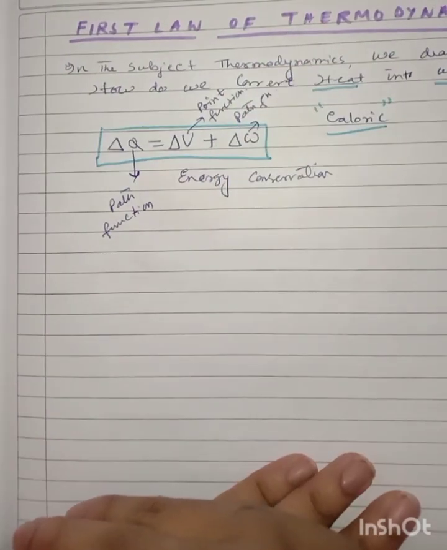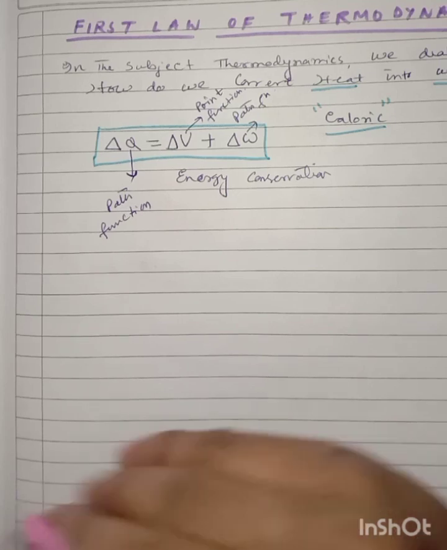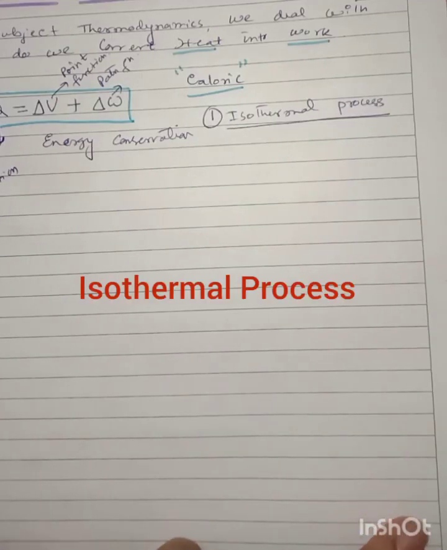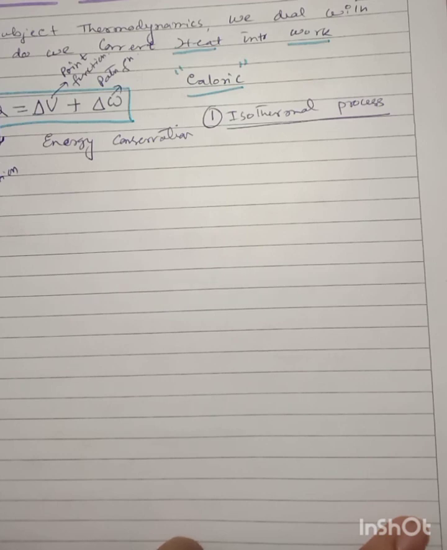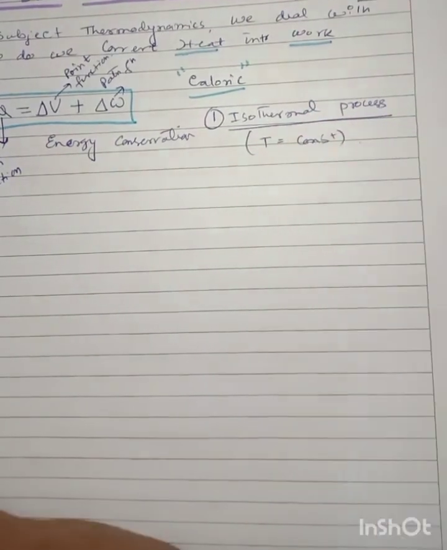Okay, so in thermodynamics there are various processes, and we shall see one by one what are those processes, and we shall calculate accordingly the work done, heat absorbed, and internal energy in the processes. So the first process is called an isothermal process, and in this isothermal process, the temperature of the system remains constant. So here temperature remains constant.